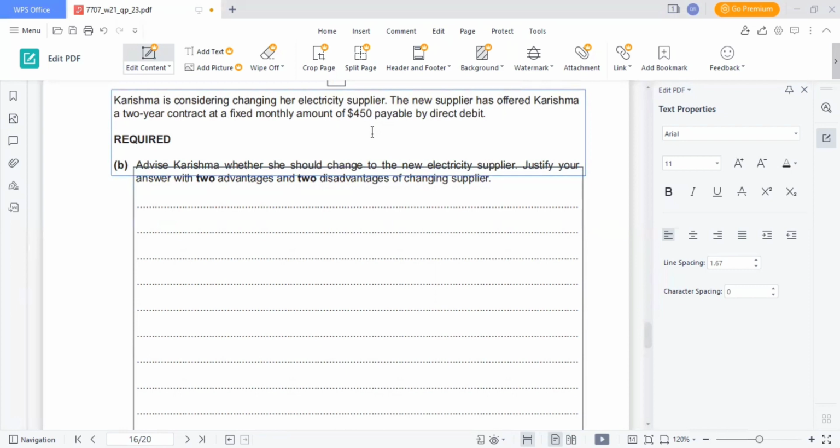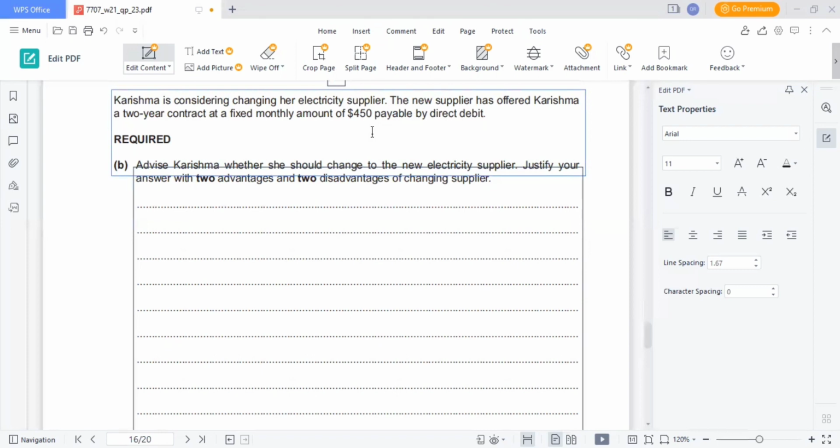You can write any two advantages and two disadvantages of changing the supplier. Bank charges might increase as we will transfer 450 by direct debit, so bank will charge higher than previously. Karishma is tied to the 2-year contract. She can't change the supplier within 2 years.